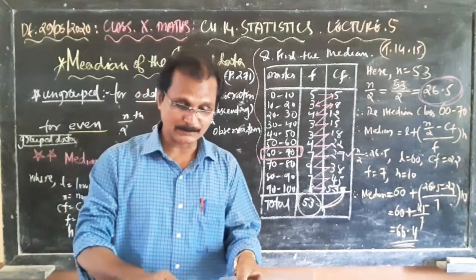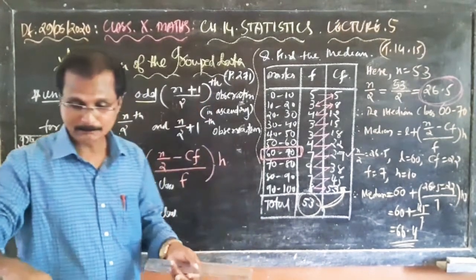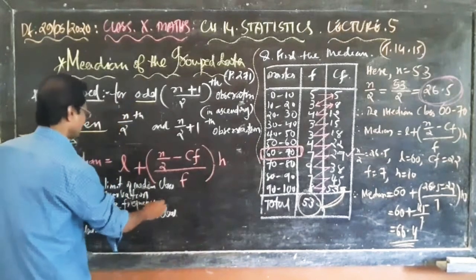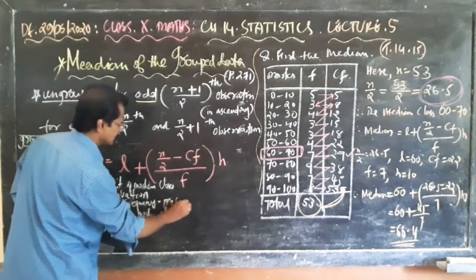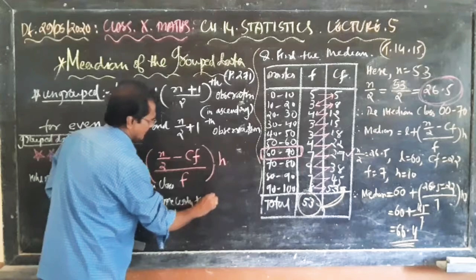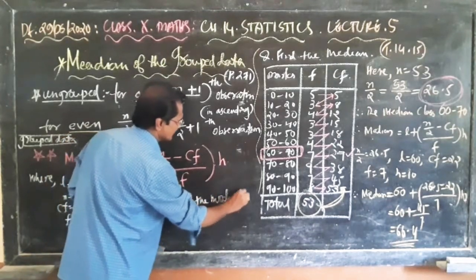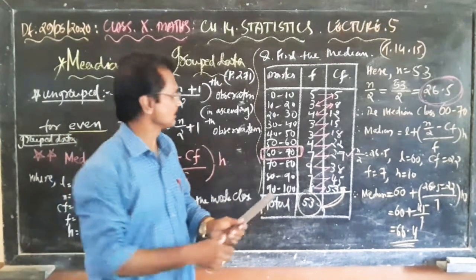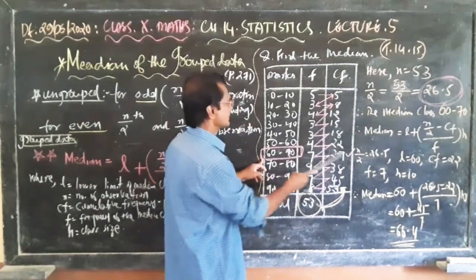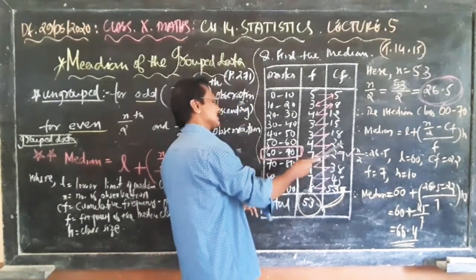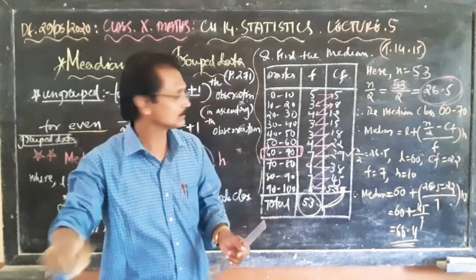CF is the cumulative frequency preceding the median class. So median class is 60 to 70, and what comes before it, that is 22.